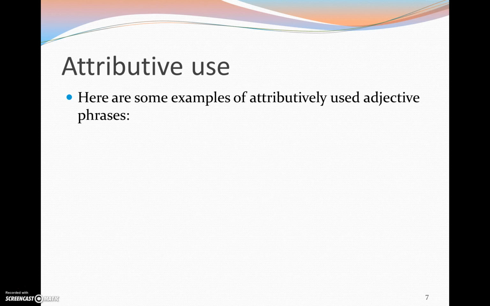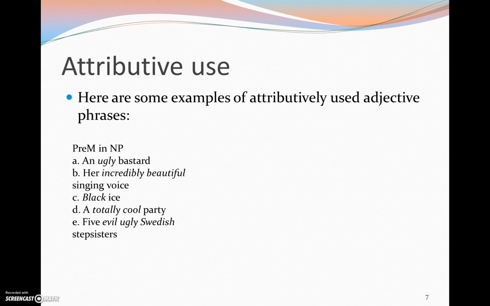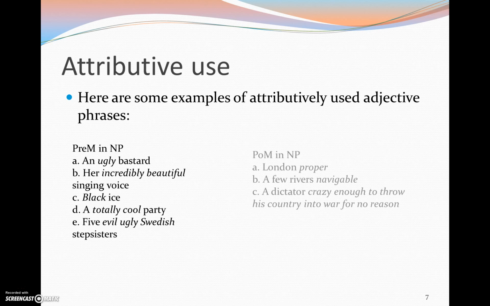Attributive use then is when the adjective phrase is used as a modifier, so it's inside another phrase. So here we're moving beyond the primary level. And here are some examples. We can have the adjective phrase as pre-modifier in a noun phrase, "an ugly bastard," for instance. Here, "bastard" is the head of the noun phrase, "an" is the determiner, and "ugly" is the pre-modifier in the noun phrase. This pre-modifier is actually an adjective phrase on its own. We can also use them as post-modifiers in noun phrases as well.